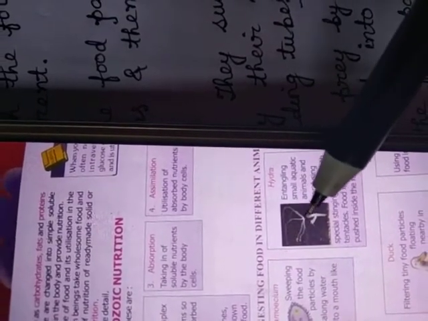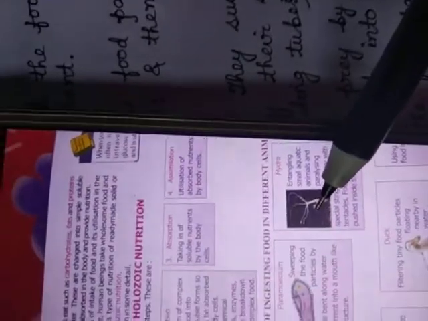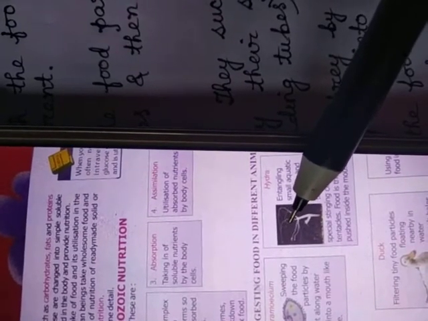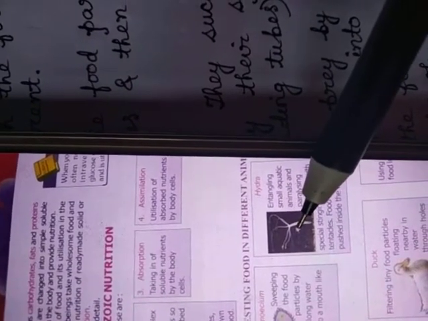Okay. Now hydra. In case of hydra, there are some specialized cells, long cells. These are hair-like cells. These are stinging cells. And some tentacles. Tentacles means these elongated structures which are present. These finger-like elongated structures help in catching the food. And after catching, these elongated structures transfer the food into their mouth. In this form, hydra take their food.